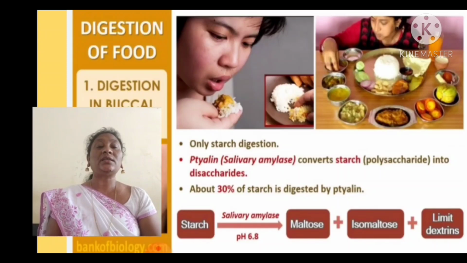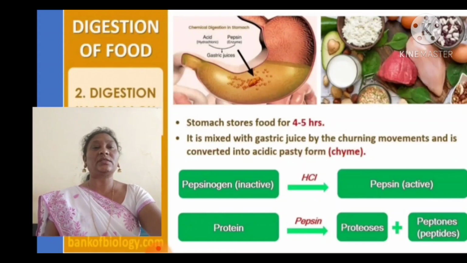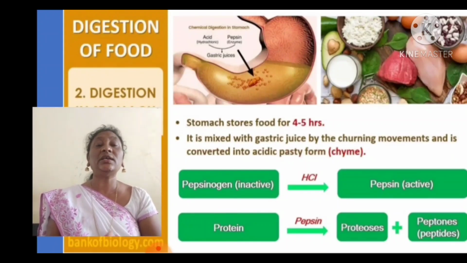You can see the equation: starch, salivary amylase. The optimum condition for this salivary amylase is pH 6.8. The amylase converts the starch into maltose plus isomaltose plus limit dextrins. This is the digestion in the mouth.